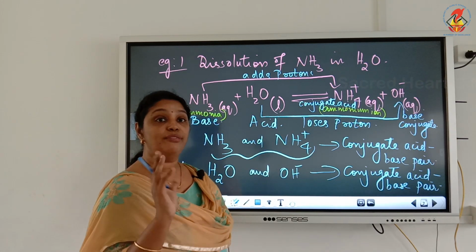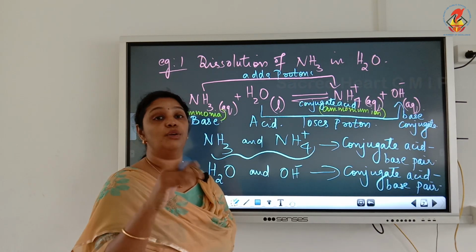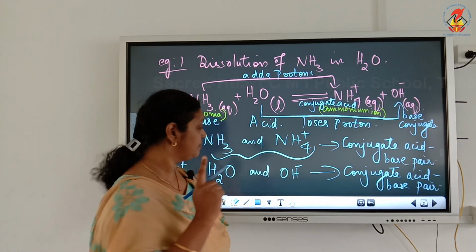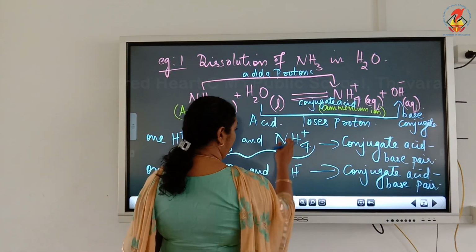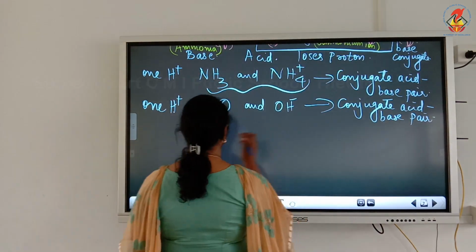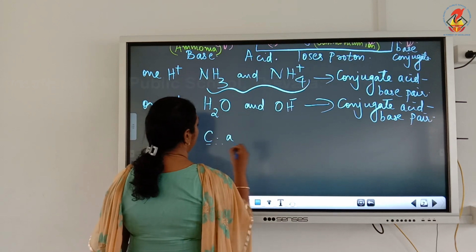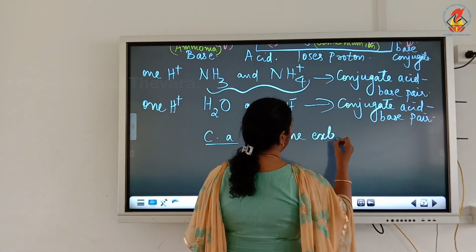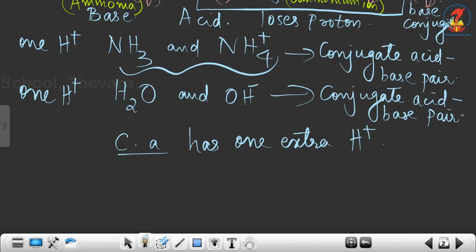Now, how will you identify this or how will you write the conjugate acid of a base and conjugate base of an acid? There is a technique for that. Conjugate acid has one extra proton and conjugate base has one less proton.